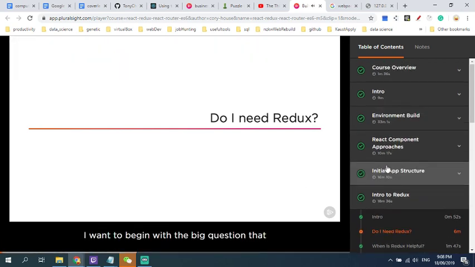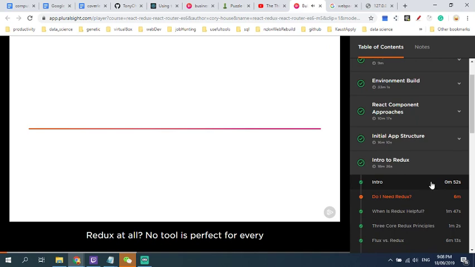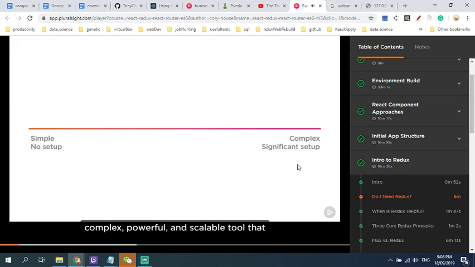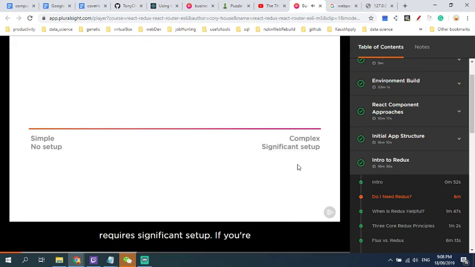I want to begin with the big question that you should ask yourself first. Do I need Redux at all? No tool is perfect for every job. I think it helps to think about complexity on a spectrum. On one end is the simplest tool that requires no setup. And on the other end of the spectrum is a complex, powerful, and scalable tool that requires significant setup.